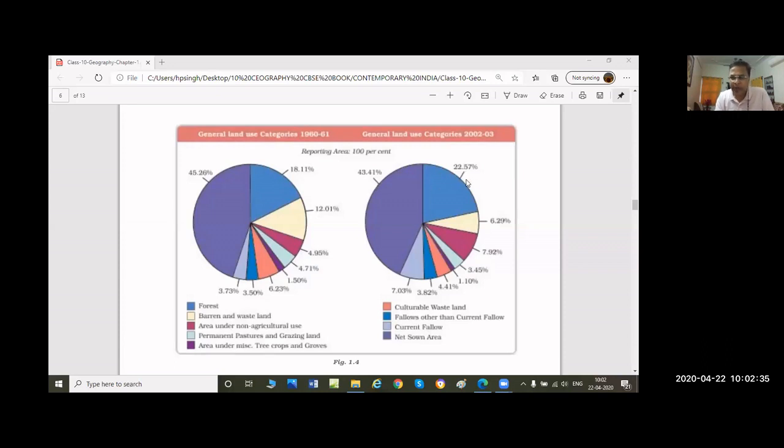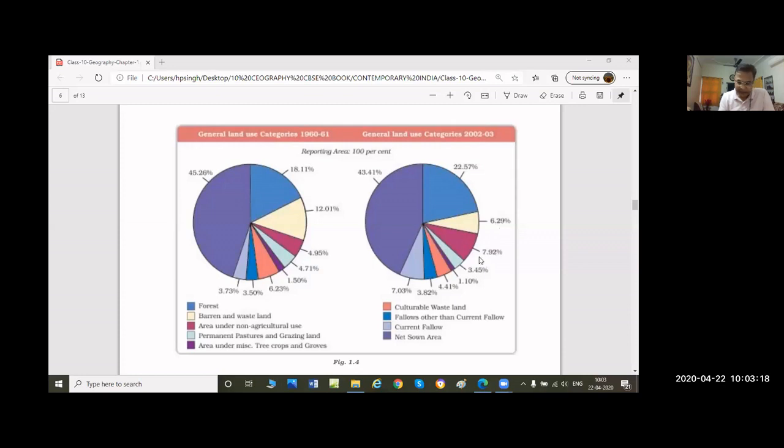Number two, it is the forest area. It is 22.57 in 2002, and in 2008 it is 22.78. 57 की जगह सिर्फ 78 का फर्क है. You can check out there. Next, this barren land, it is 6.29 earlier in 2002, and now in 2008 it has increased. This is a negative point, a minus point for us. Wasteland has increased, and it is now 8.61%.